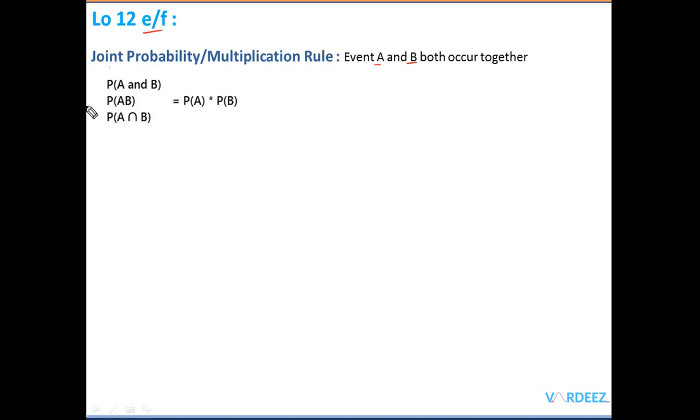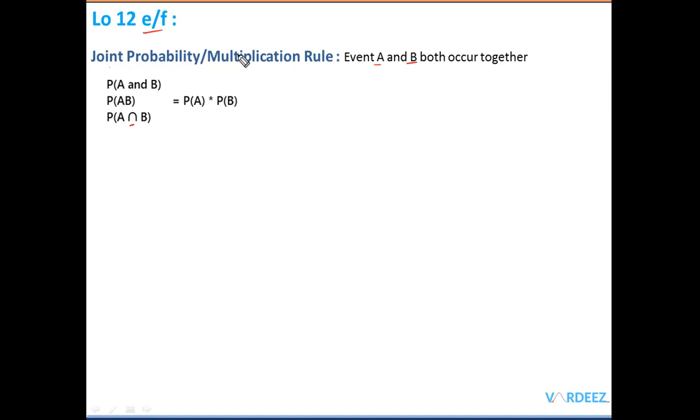Notation-wise, we can write joint probability as probability of A and B. We can also write it as probability of A, B, and also probability of A, where the symbol here is known as intersection. So we can say probability of A intersection B, and all these three mean the same thing, that we have to find the joint probability.